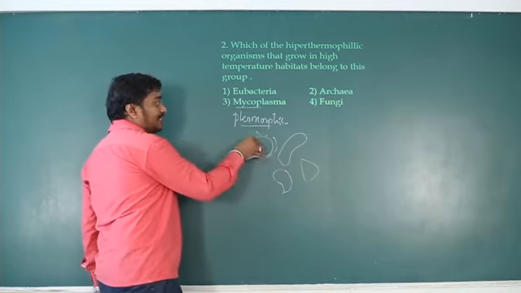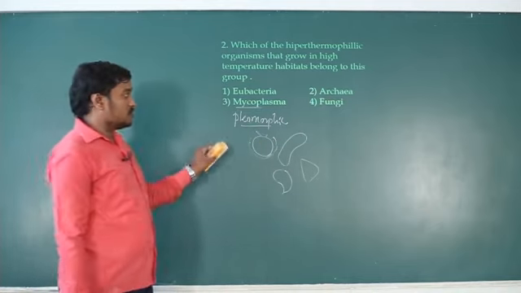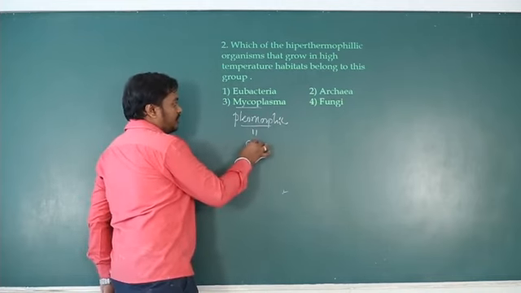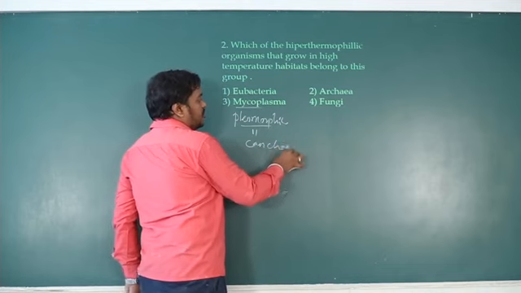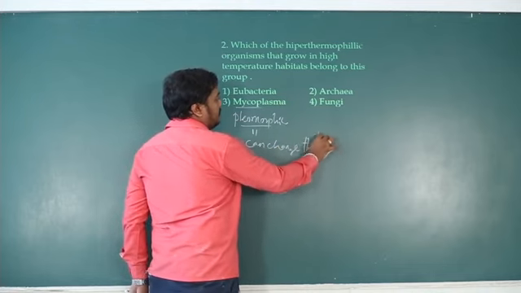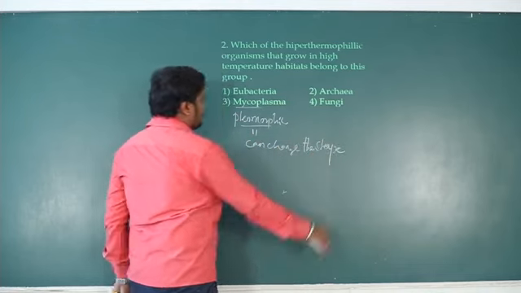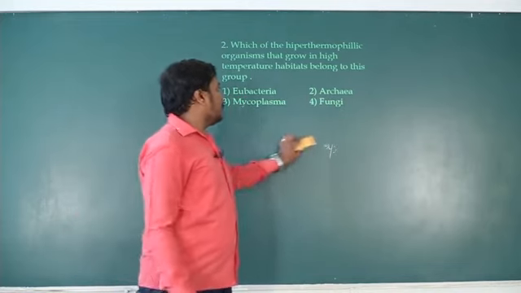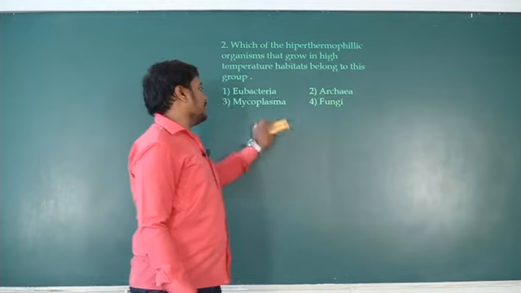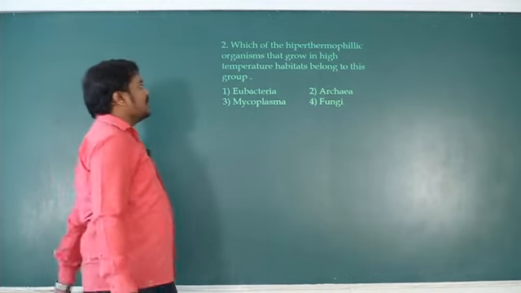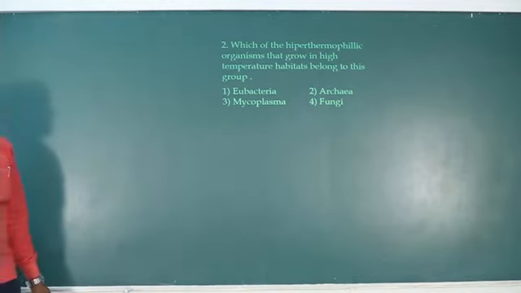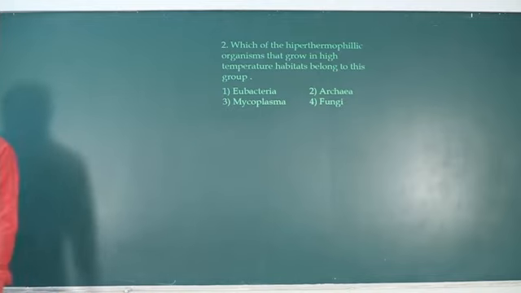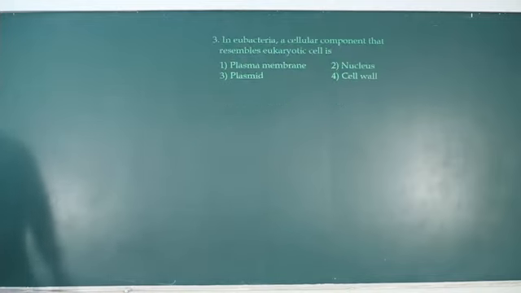So no cell wall is an advantage for mycoplasma, they can change shape. And it is strictly anaerobic. Mycoplasma is an anaerobic organism, the smallest known cell wall less organism.